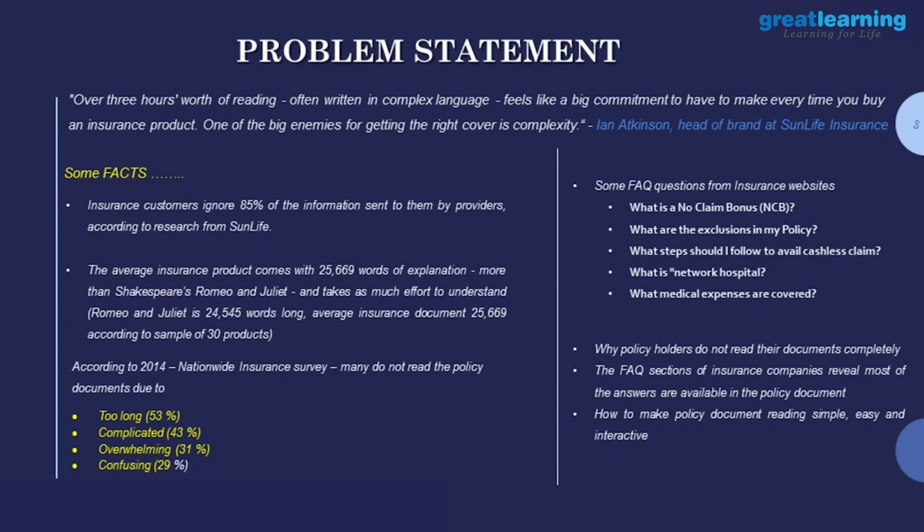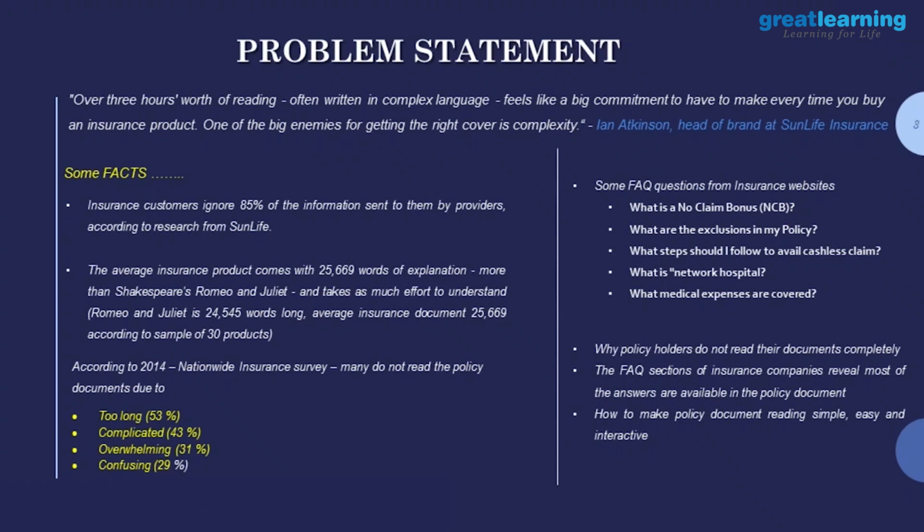So some facts we collected: this was one given by the head of Sun Life Insurance in UK. One document needs over 3 hours of reading, and this is a funny part of it. An insurance document on an average has 25,699 words, which is as big as Romeo and Juliet.